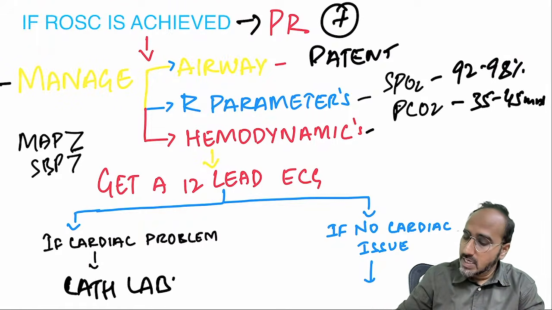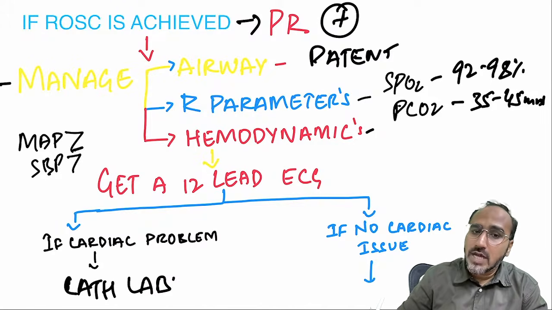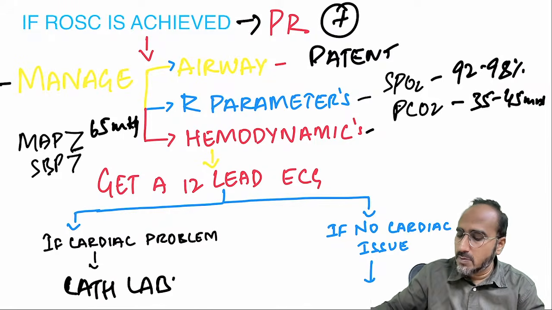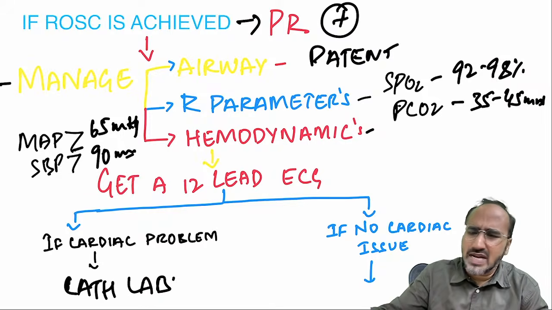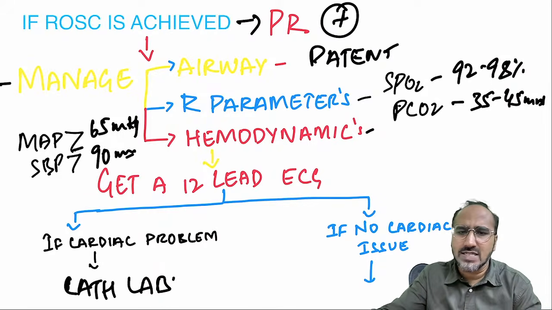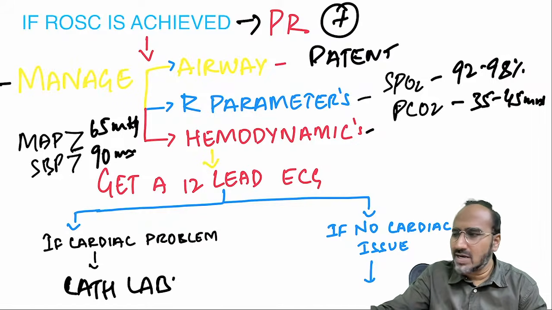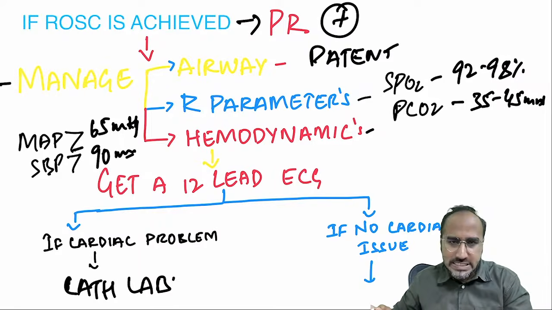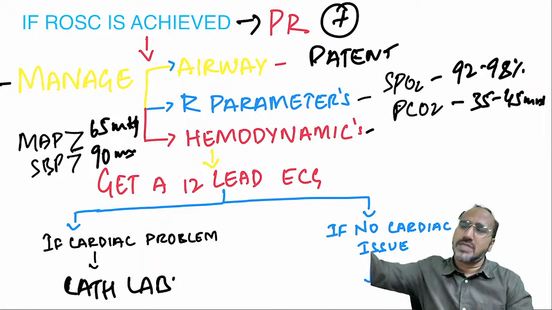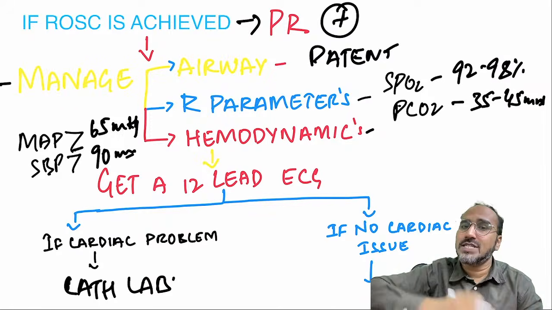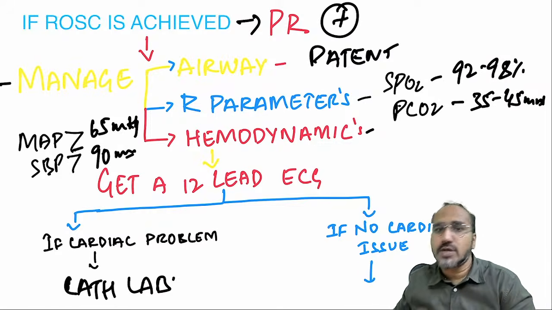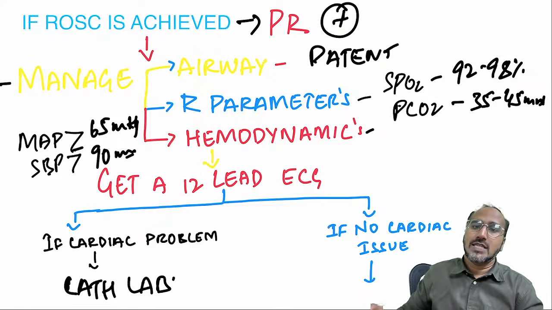Okay. Next, hemodynamics. The BP should be what, guys? Your target should be a MAP of more than 65 mm of Hg, and systolic blood pressure should be more than 90 mm of Hg. Again, you can achieve these hemodynamic parameters by adding some drugs like adrenaline, noradrenaline, vasopressin. Anything could be added. Okay. Once you achieve ABC, then you take a 12-lead ECG, and if there is a problem in ECG, send the patient to a cath lab. If there is no problem in ECG, then you need to assess whether the patient is awake or not, whether the patient is conscious or not. If the patient is not conscious, then the management is different.